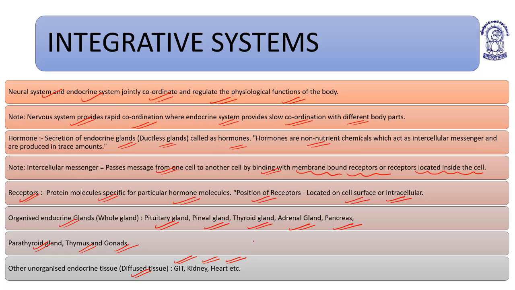Organized endocrine glands are the pituitary, pineal, thyroid, adrenal, pancreas, parathyroid, gonads, and thymus. Receptors are present on the surface or inside the cell. Hormones are non-nutrient, they cannot be taken in the form of diet; they have to be produced inside one's body.